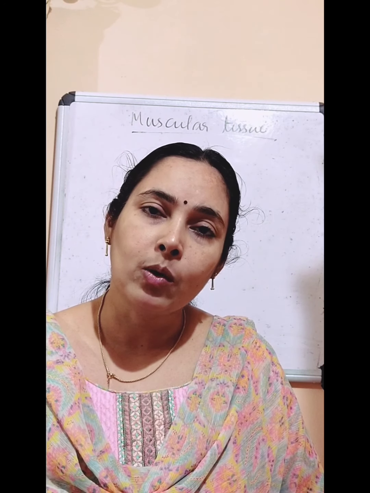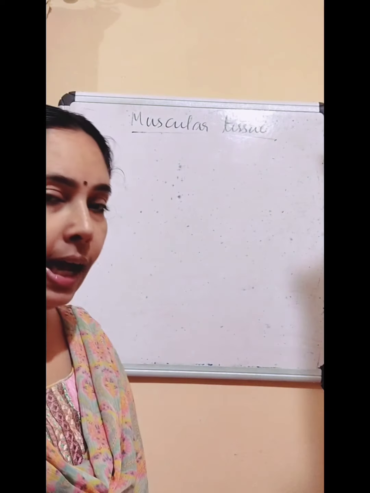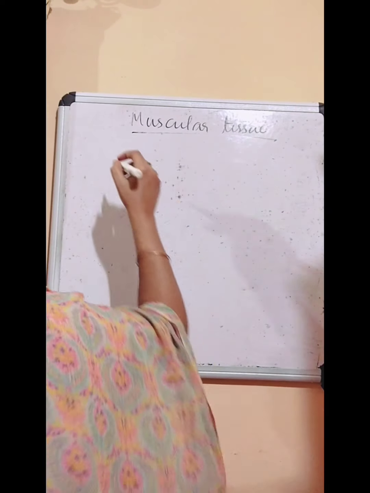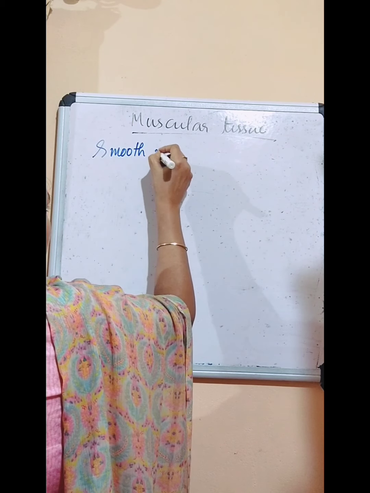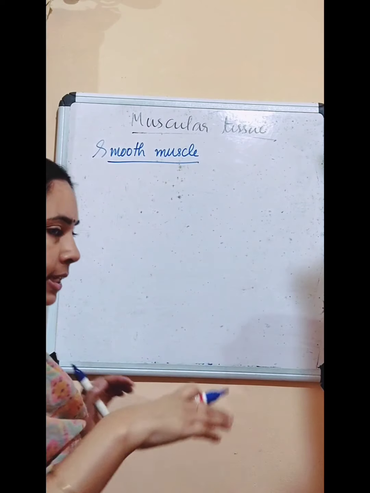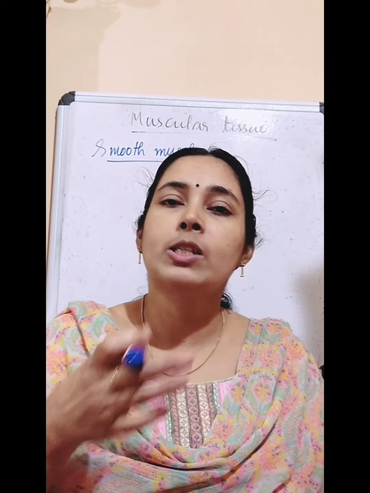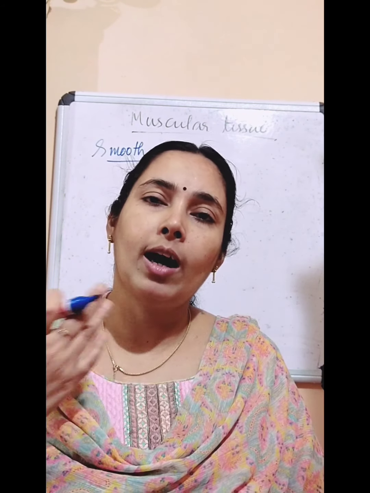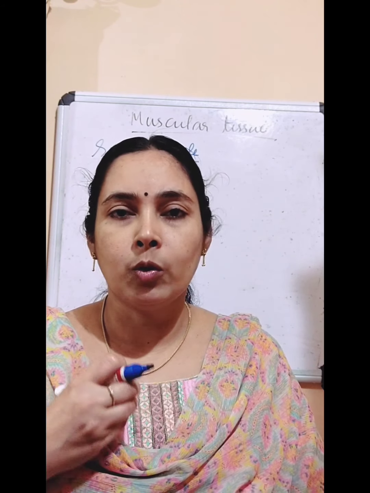So this muscle is also called involuntary muscle, and its name is smooth muscle. The second type of muscle is called smooth muscle. Its movement is not under our control. We can't start it or stop it according to our will.